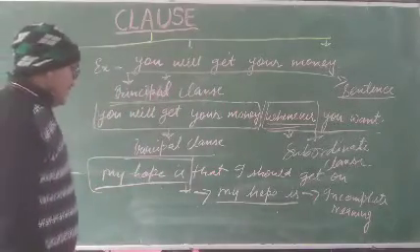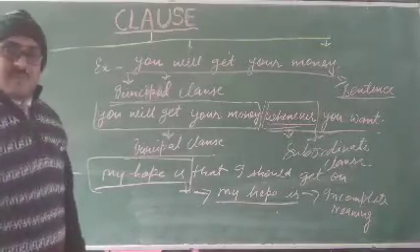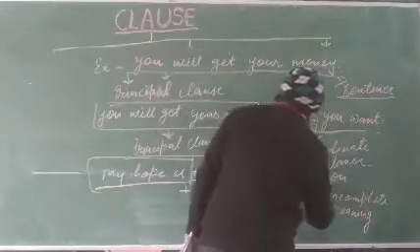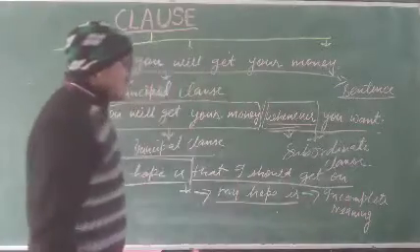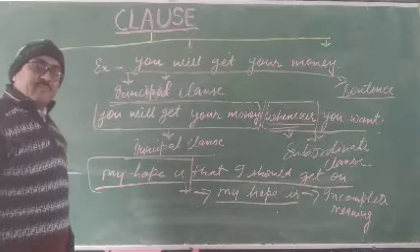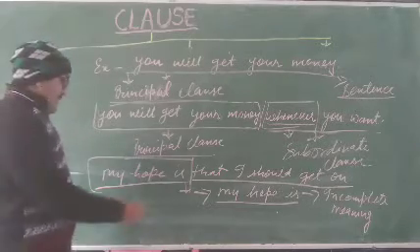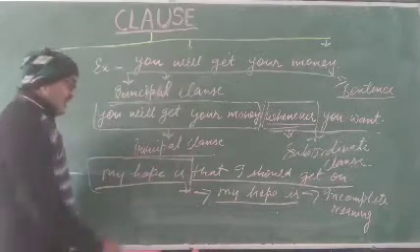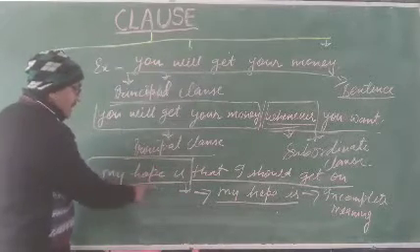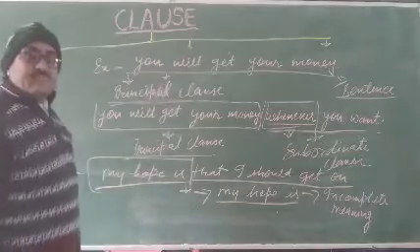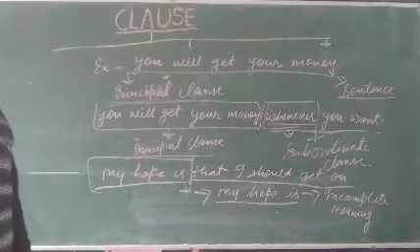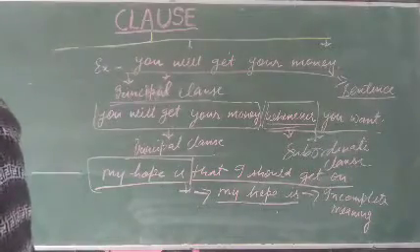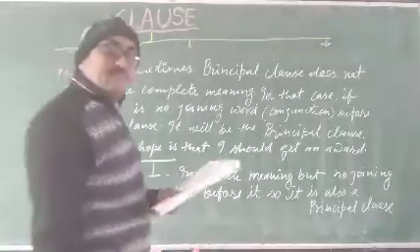Dear students, it is also a part of a principal clause, because this particular sentence is joined with the sentence that I should get done. Clear? And why is it a principal clause? Because the subject is involved and it also has no conjunction. What do you understand? It has no conjunction.